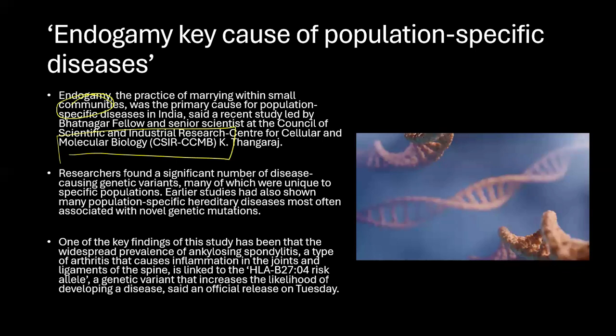Okay. So, the impact of endogamy on population-specific diseases in India. One of the key findings of this particular study has been the widespread prevalence of a disease called spondylitis, a type of arthritis that causes inflammation in the joints and the ligaments of the spine, is linked to HLA-B2704, a risk allele, a genetic variant that increases the likelihood of developing a disease, said an official release on Tuesday. So this is an example here.